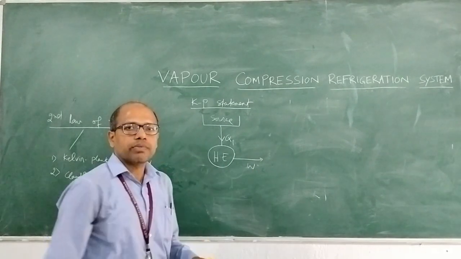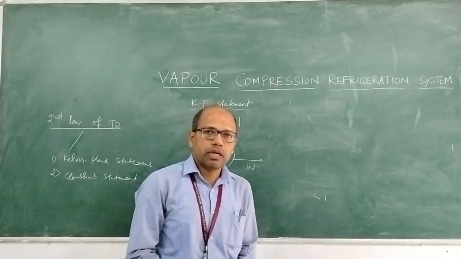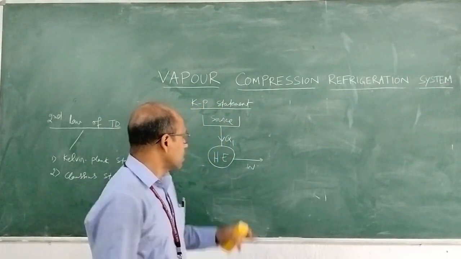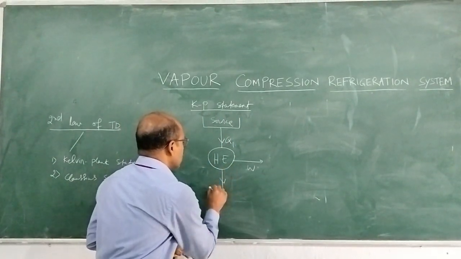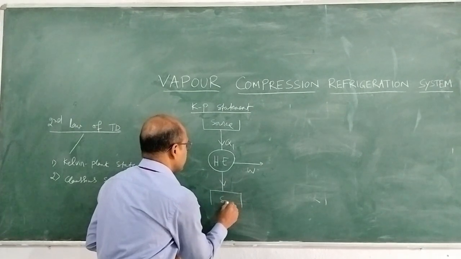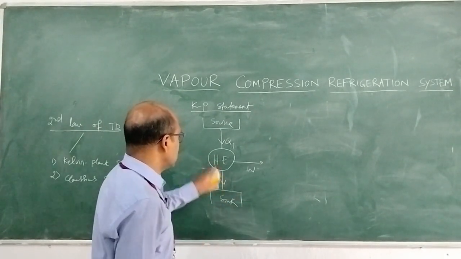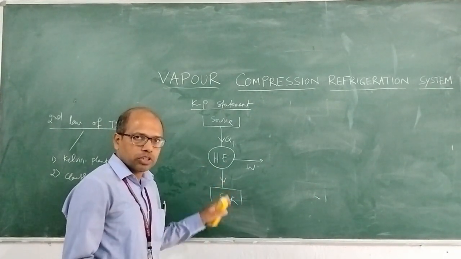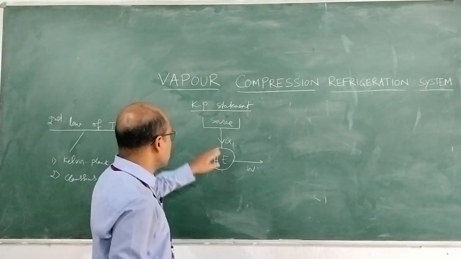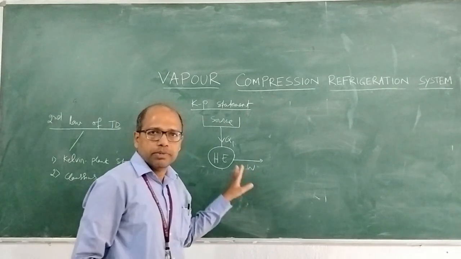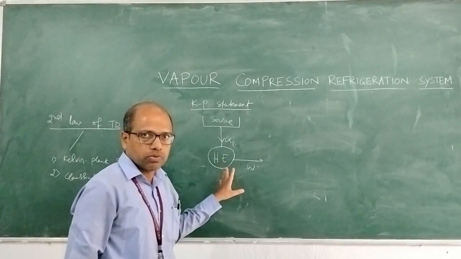This type of heat engine is impossible. That means we require another reservoir, called the sink, to which some heat should be rejected. That type of engine is possible, but an engine which takes heat from a single thermal reservoir and does the equivalent amount of work is not possible.